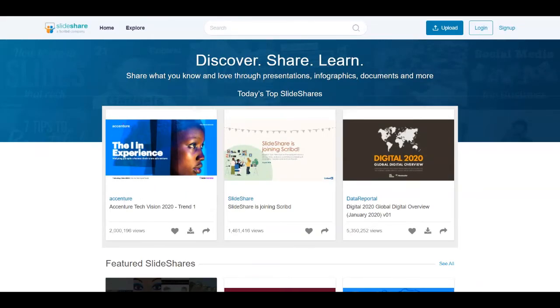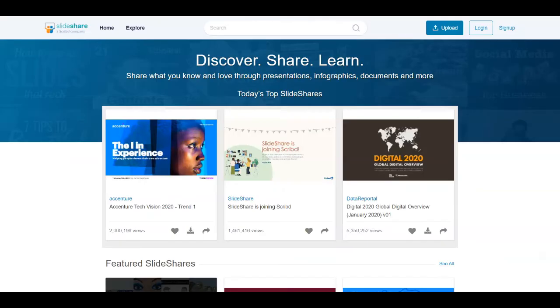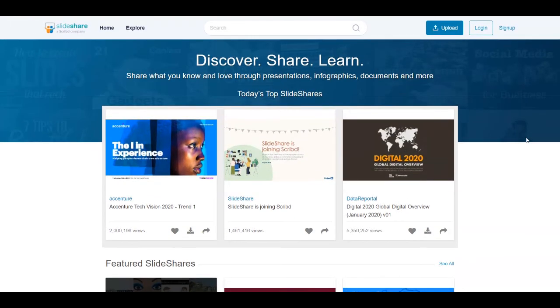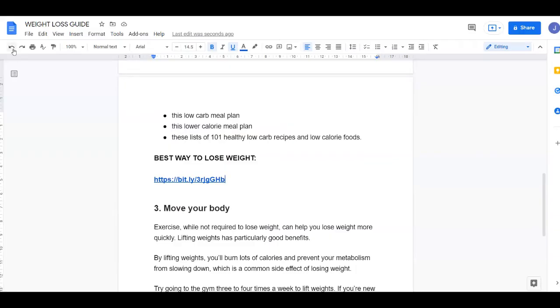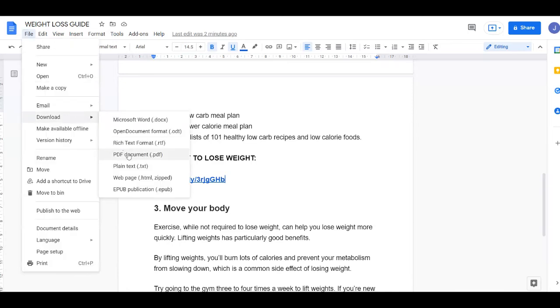So it has a lot of potential to become very popular on here because it is being visited by millions of people. If you go over to similarweb.com, you're going to see that slideshare.net is being visited by more than 100 million people on a monthly basis, and sometimes even more. So it has a lot of potential to get a lot of views to your article, so you can just share the article or the PDF, the guide that we created before. What you need to do is go over to the file section here and then over to download, and you need to download it as a PDF document.